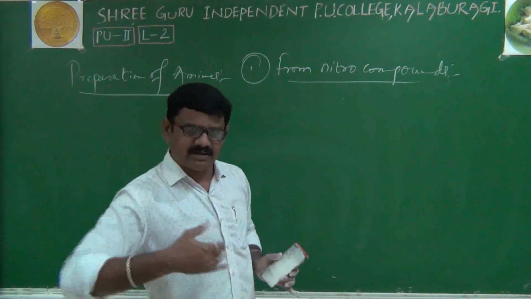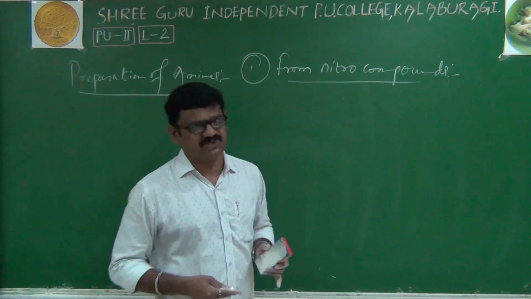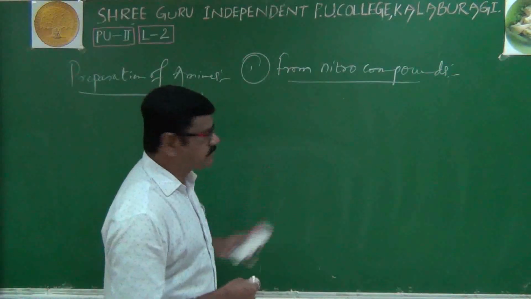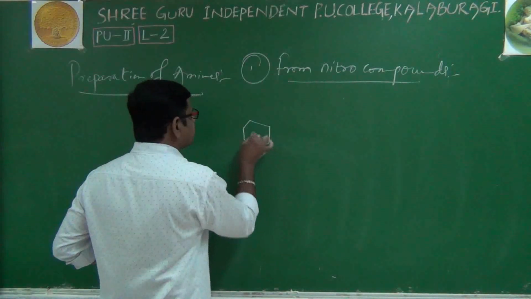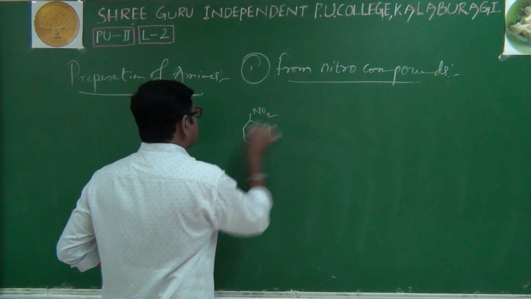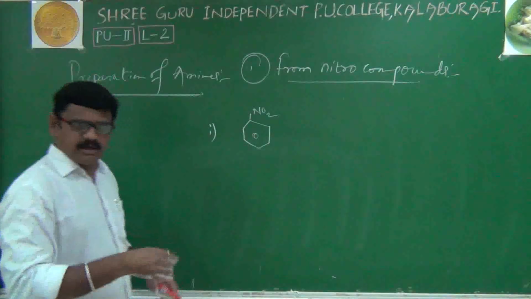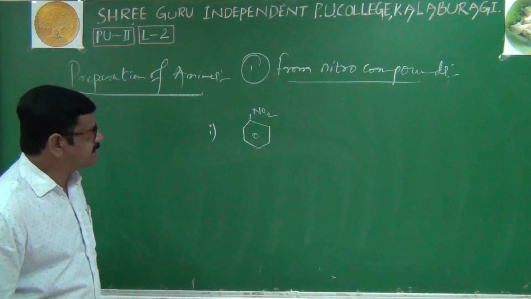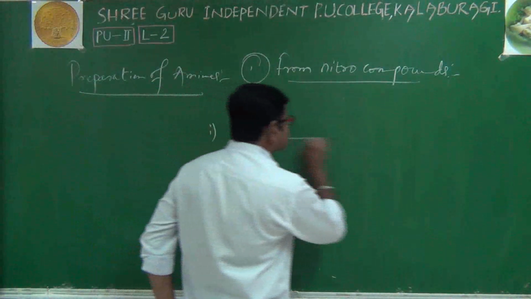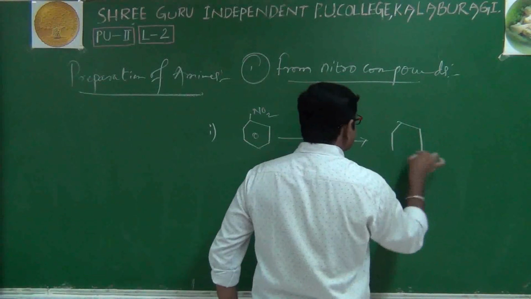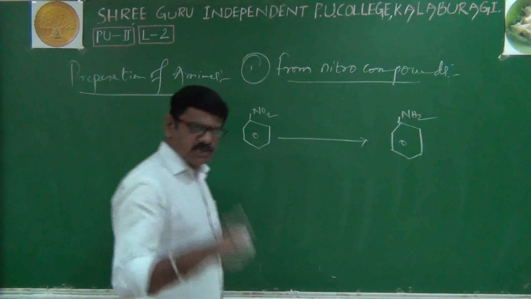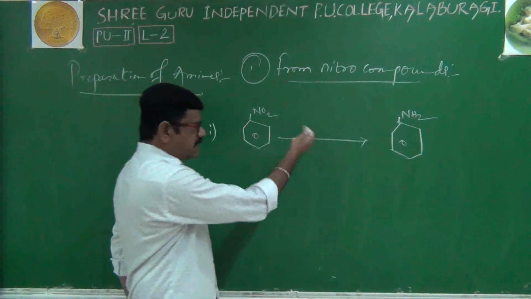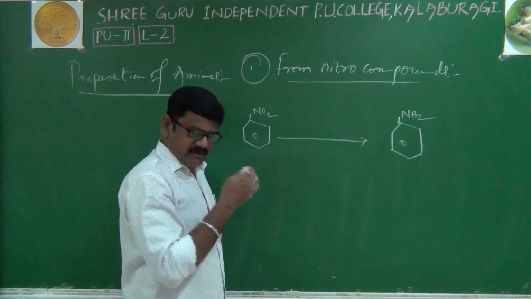Okay, then we'll write our NCERT examples directly. According to our NCERT book, nitrobenzene has been given. The first preparation I am explaining here: nitrobenzene is converted into aniline. How is nitrobenzene converted into aniline? Due to reduction. For the reduction, what reagents are we using?